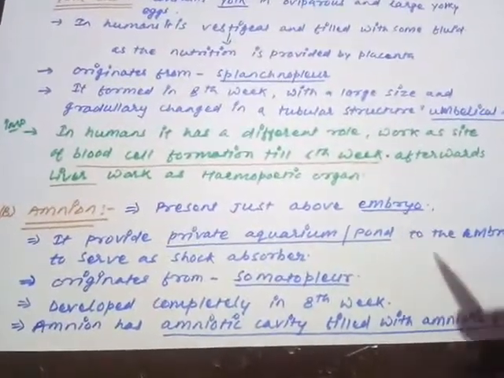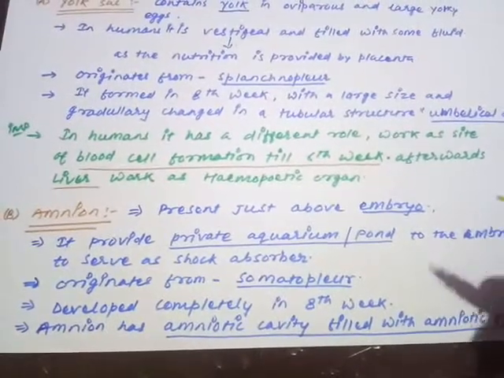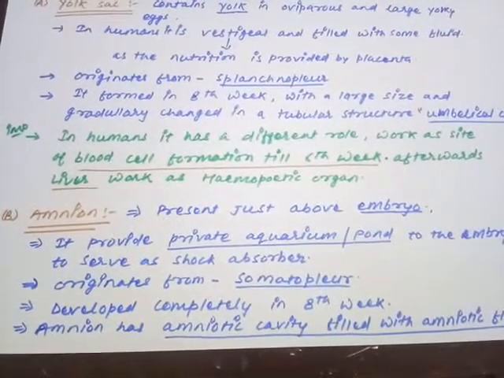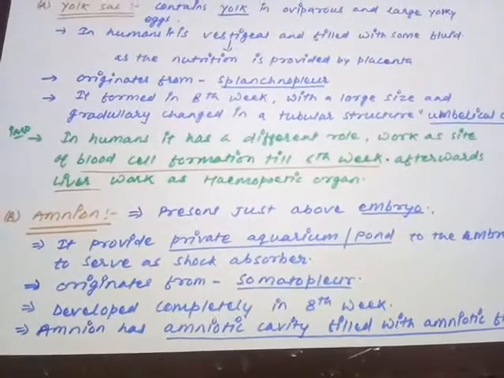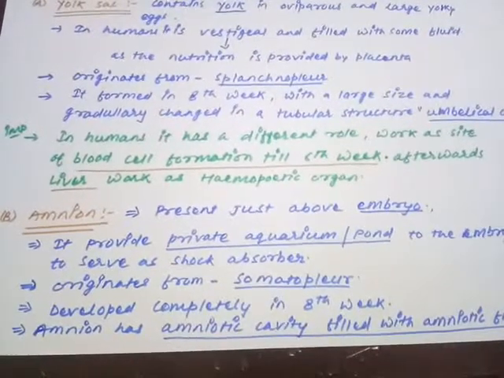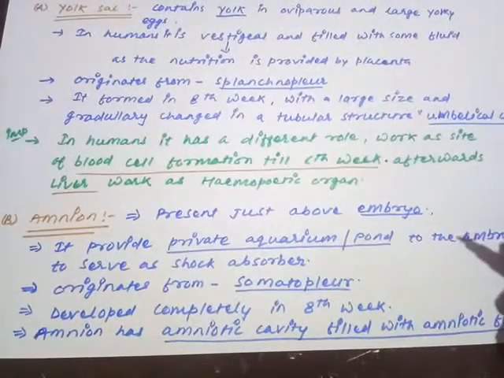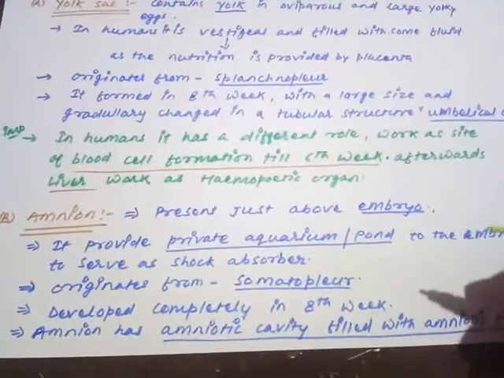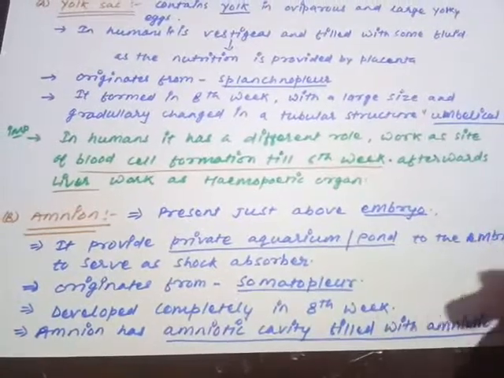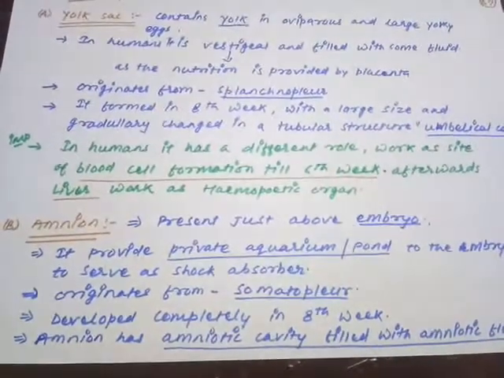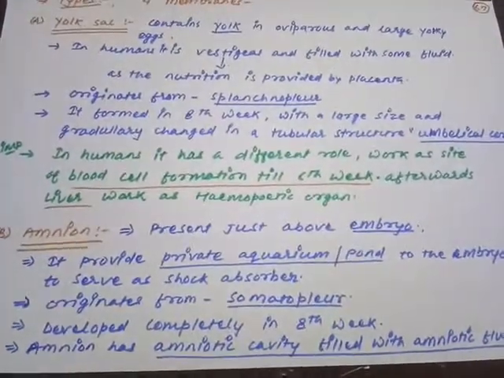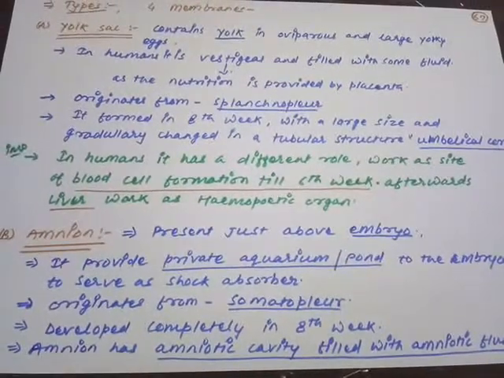So is it clear? The amnion is present just above the embryo. It is compared to a private aquarium or pond. It is filled with a liquid called amniotic fluid, due to which it works as a shock absorber. It originates from somatopleure and develops up to the 8th week of embryonic development. Once again, the timing means what? From the time of fertilization.